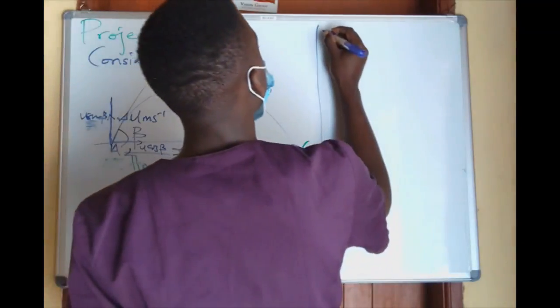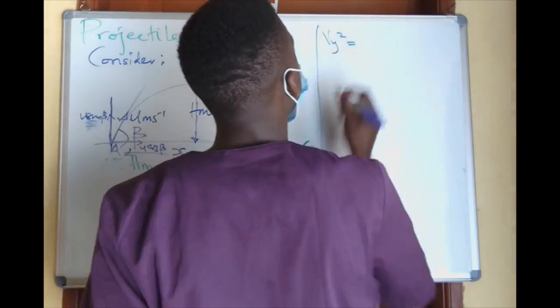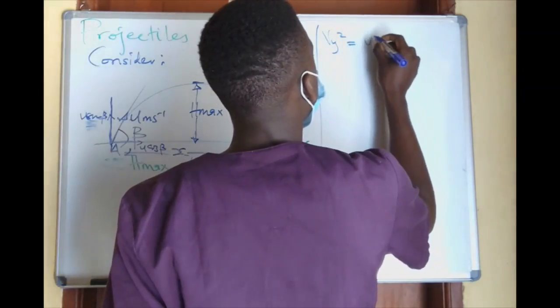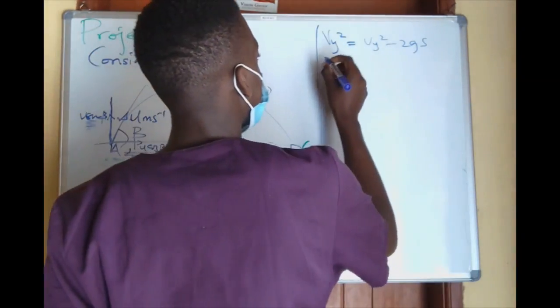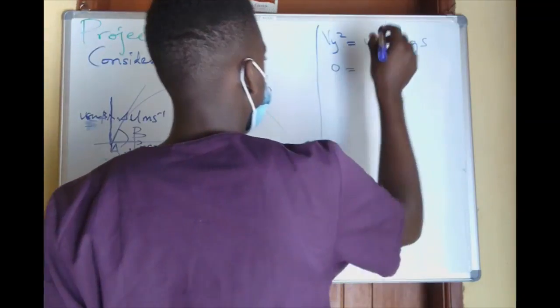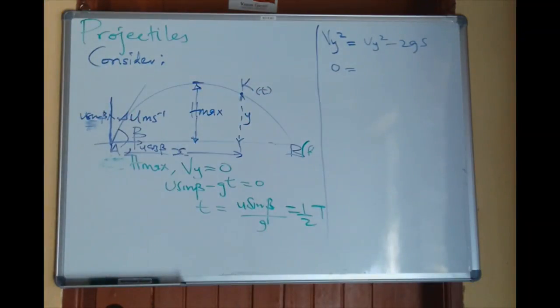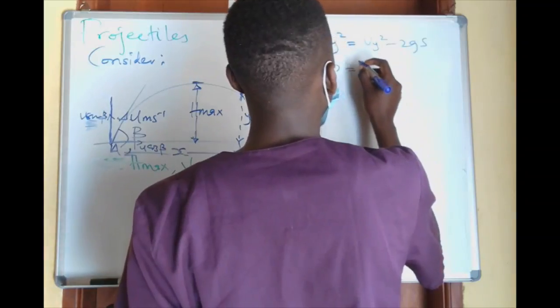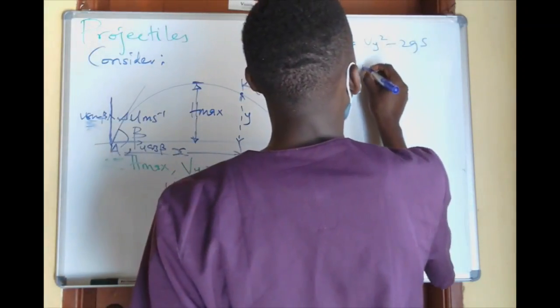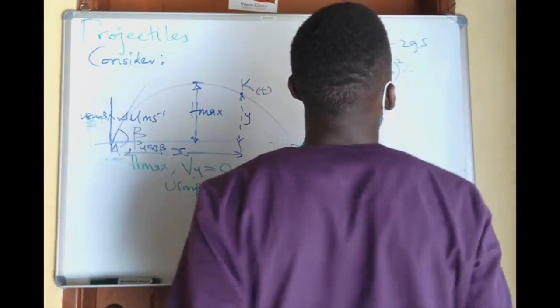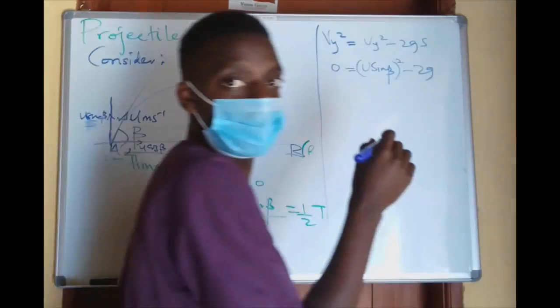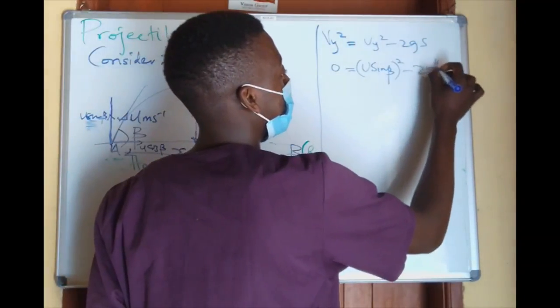So we use the equation: the square of the vertical velocity equals the square of the initial velocity, u sine beta, squared, minus 2g times h max.